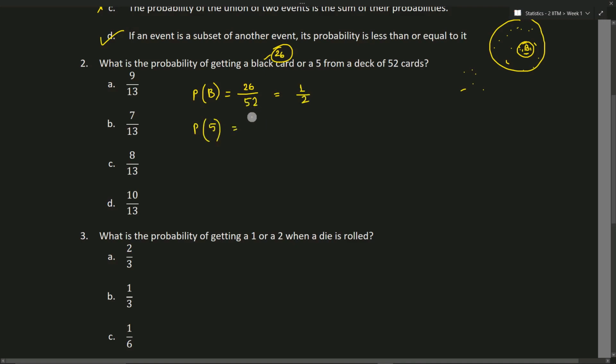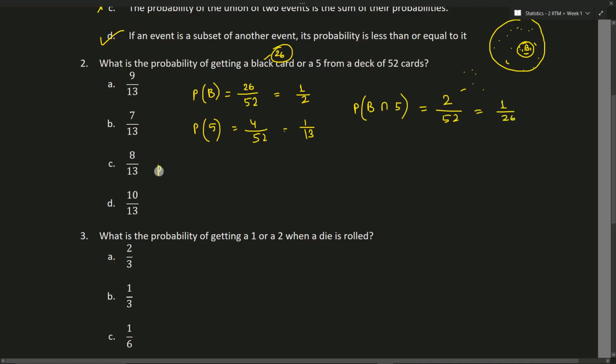So this is nothing but we have 4 different types of card. Each type of card has a 5 numbered card, so we have 4 different 5 numbered cards divided by 52. So this is nothing but 1 by 13. What is the probability of B intersection 5? So we have only 2 cards, that is 5 of clubs as well as 5 of spades, divided by 52. So this is nothing but 1 by 26.